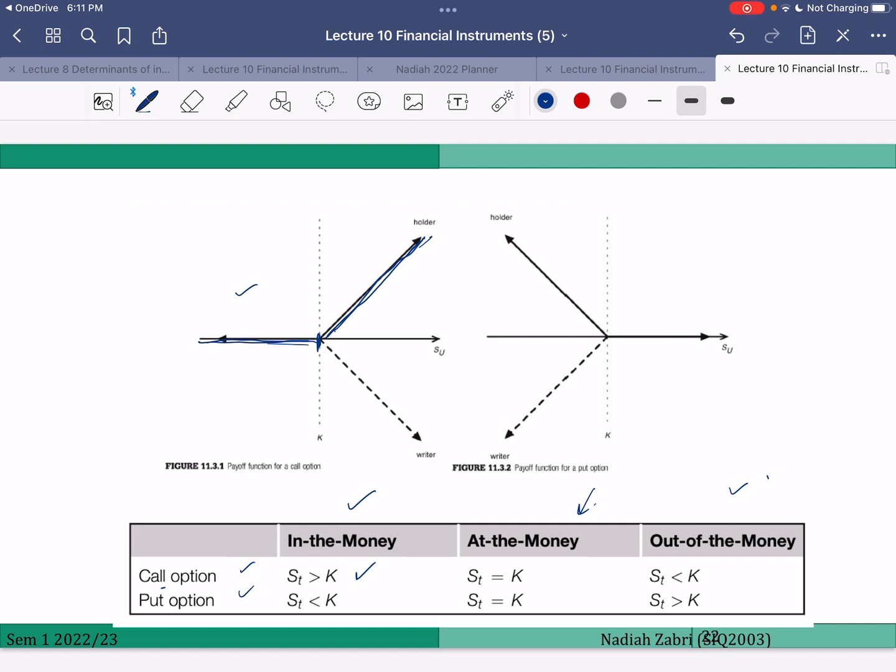For put option, you are in the money when ST is smaller than K. You are out of the money when ST is bigger than K. And this one is at the money. Okay. So we are just saying that is the position of this strategy right now. It is at the money, in the money, or out of the money.